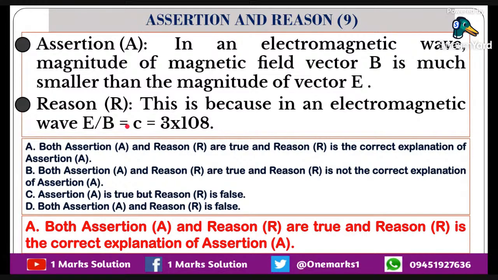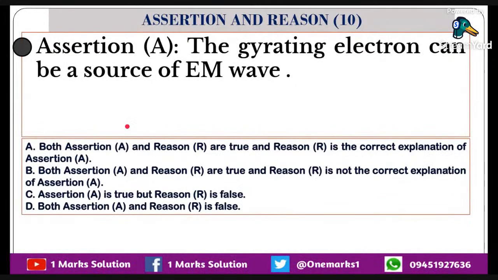Now let us move on to the 10th one. The gyrating electron can be a source of electromagnetic waves. What do you mean by this gyrating? Gyromagnetic ratio is there in the magnetic field that you are studying. An electron is revolving around the nucleus. That we can call gyrating. It is moving anyway, so it can be a source of electromagnetic waves. Sure, an electron is a charged particle. So when it is moving, it will produce an electromagnetic wave.